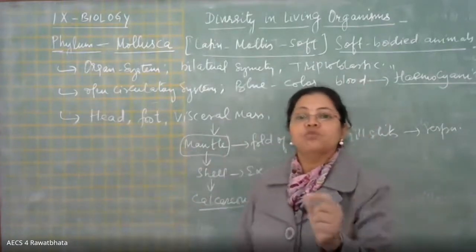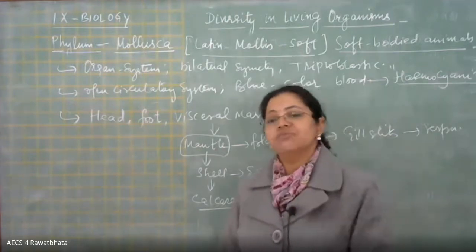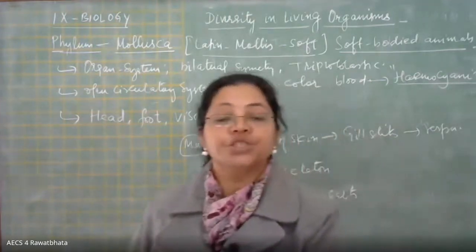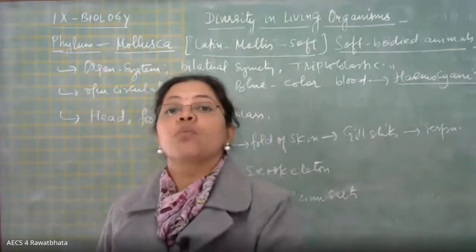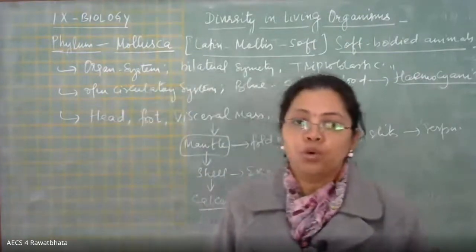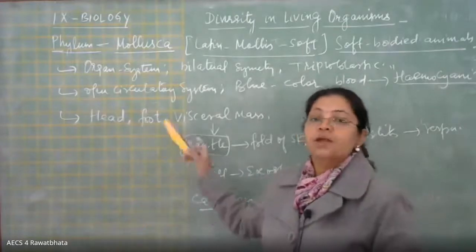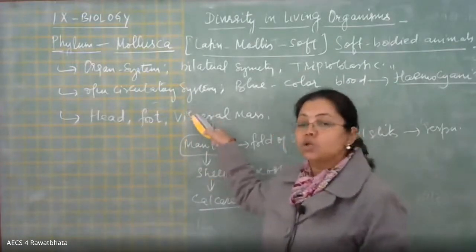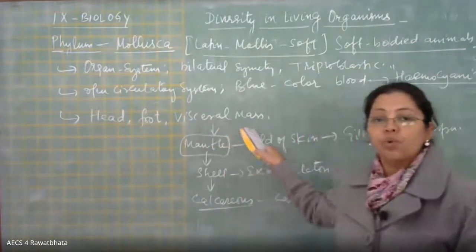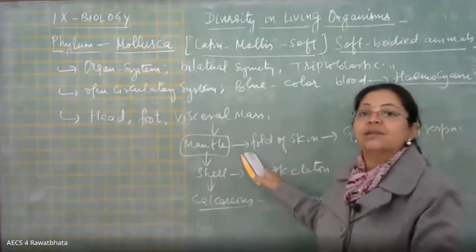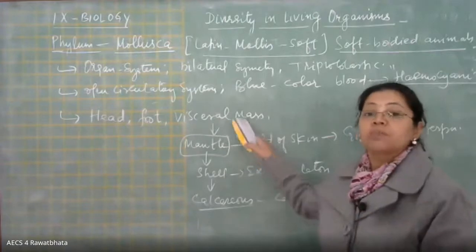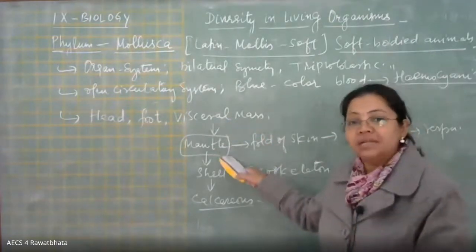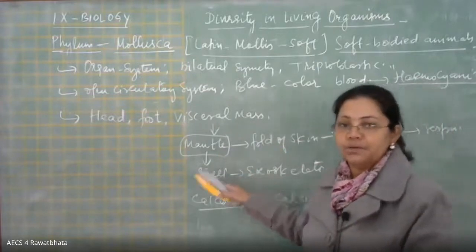So sometimes they give you both the parts' names and the question will be placed that out of the following, which gives the correct classification of the body parts of Mollusca or of Arthropoda. So you have to remember that. And remember that the mantle secretes the visceral mass; it is not a separate part. Many students get confused here in higher classes. So do remember, visceral mass itself secretes the mantle and mantle secretes the shell, right?